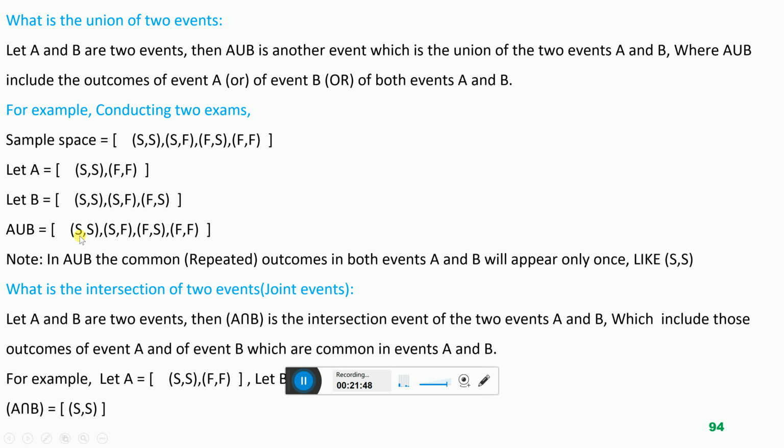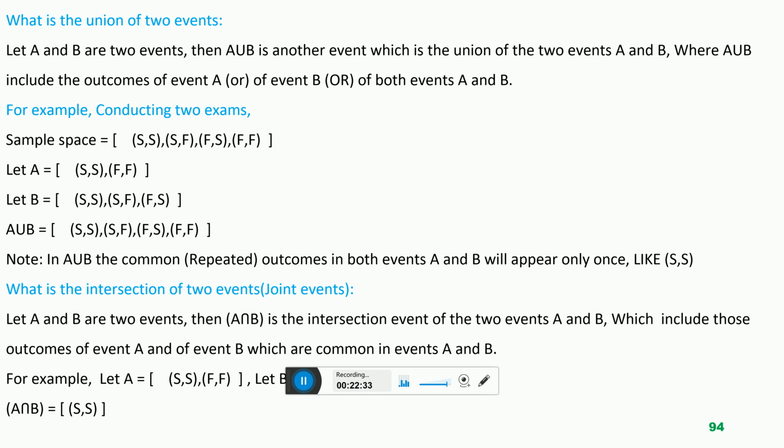So look here, A union B includes SS, FF from the first event A and SS, SF and FS from the second event B. So A union B includes all the 4 experimental outcomes SS, SF, FS, FF, where SS and FF are from the first event A and SF, FS are from the second event B. So A union B is another event which includes all the outcomes from A, from B, or from both.